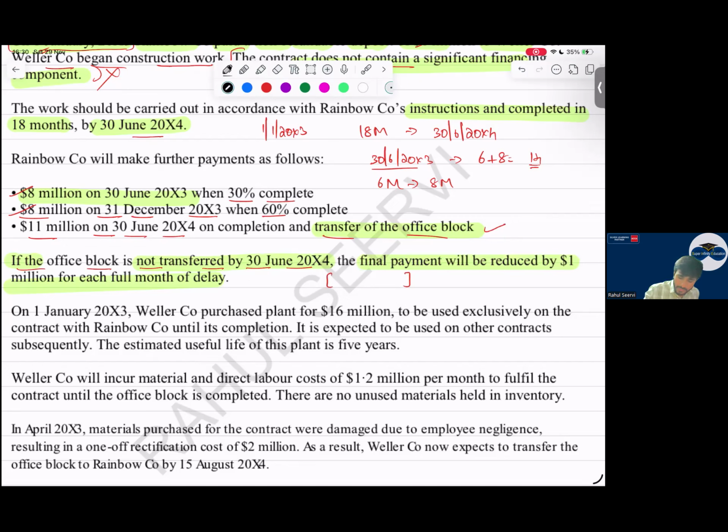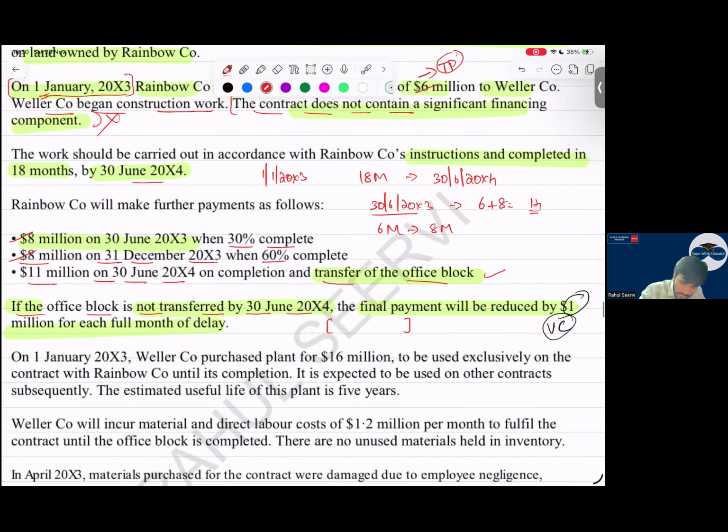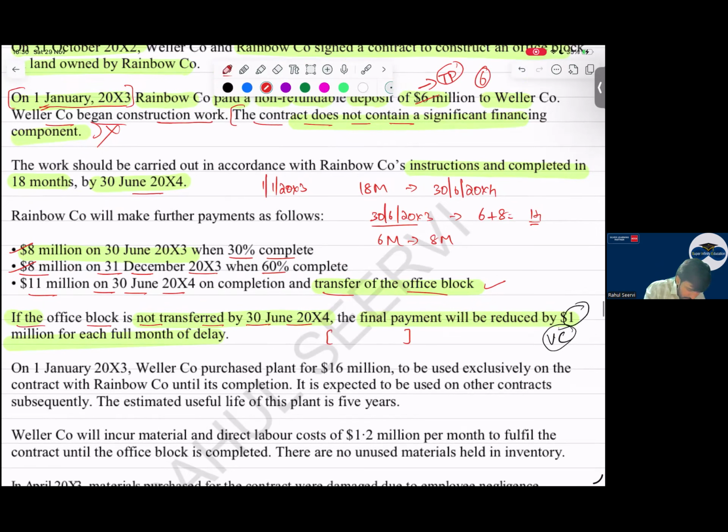So if 1 month delay is that, 1 million for each full month of delay. If full month of delay is there, 1 million we reduce. If 15 days of delay is there, then no problem. Full 1 month delay is that, 30 days or 31 days delay is that, 1 million we will not give you. So can I say this is what, sir? Variable consideration. So I get to know that this 6 was fixed. This is also fixed. This is also fixed. But this 11 million can vary depending upon the transfer of the office block. And this is variable consideration.